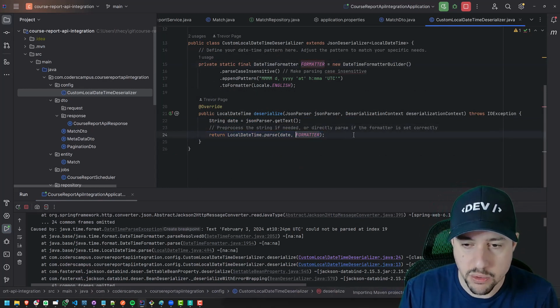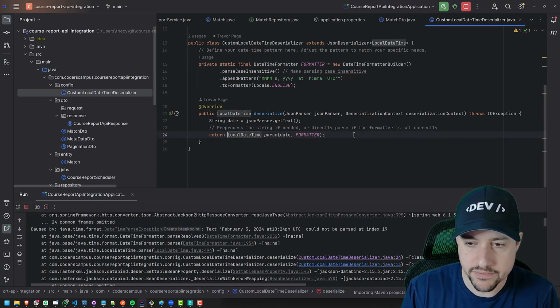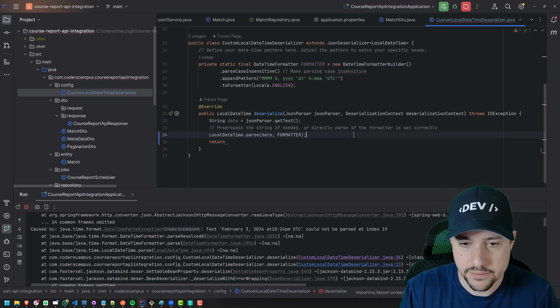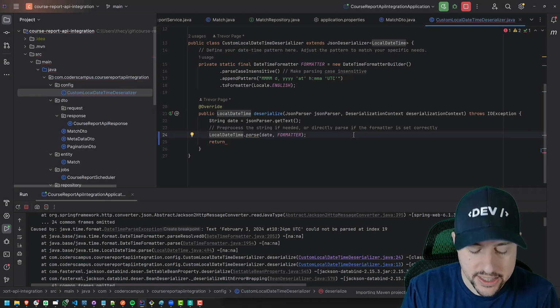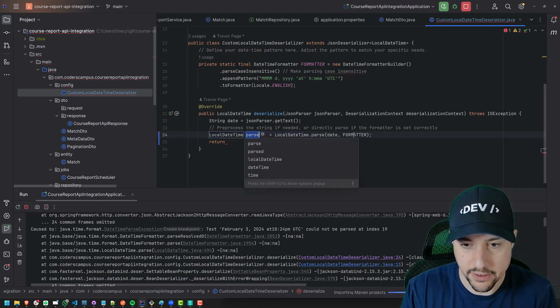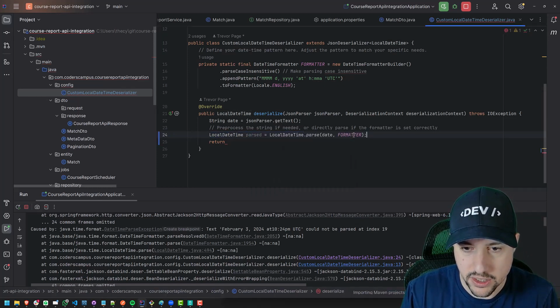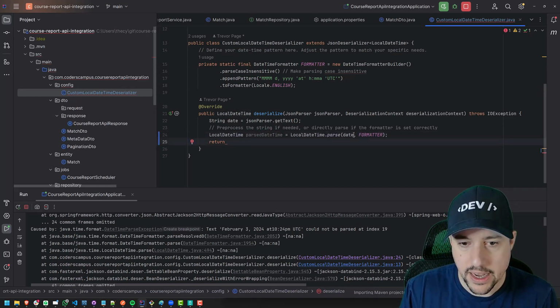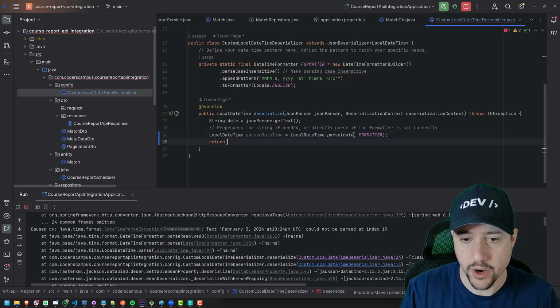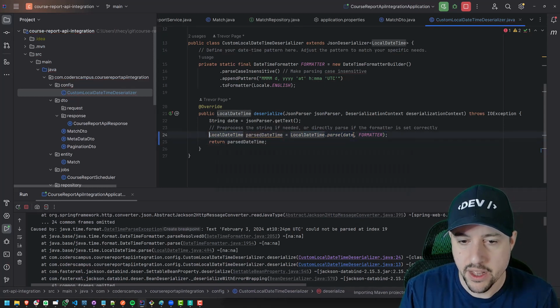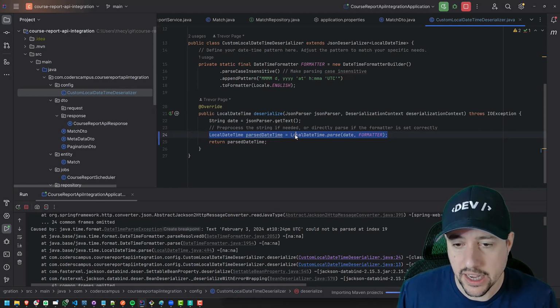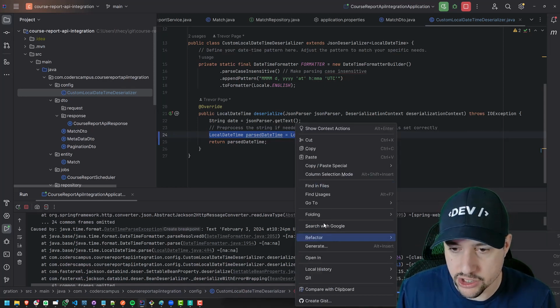Since we know this is where it fails, I'm going to pull this out of the return and assign it to a variable. We'll call it parsedDateTime. Now, this could fail, right? So we'll return parsedDateTime, but since we know that this could fail, we need to wrap this in a try catch. That's what try catches are all about.